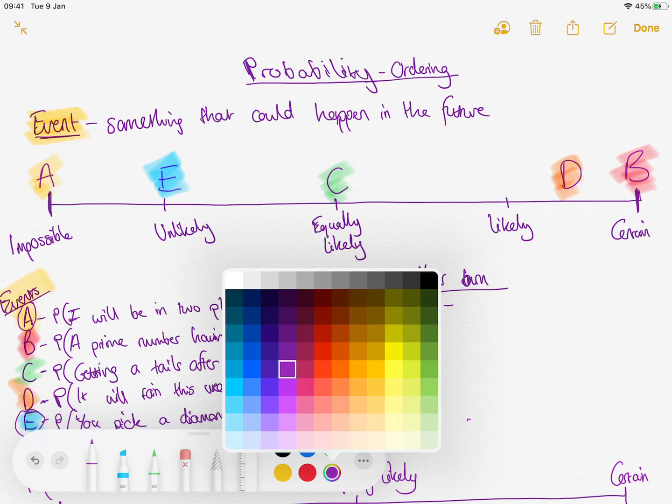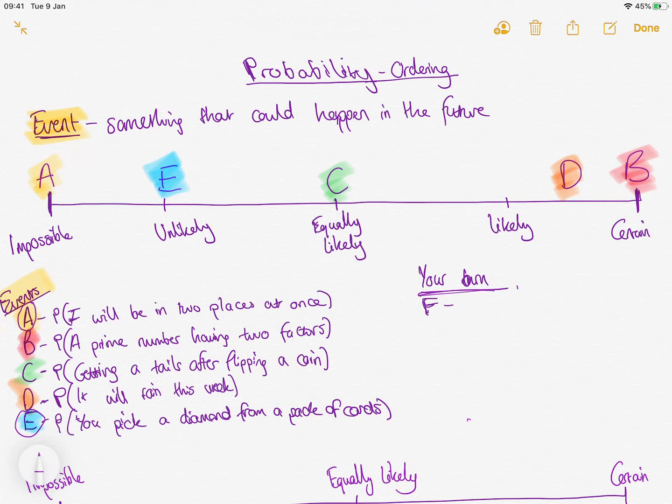Right, now it is your turn to come up with your own event, call it event F, and write P brackets for the probability of it happening, and then try and place it on there.